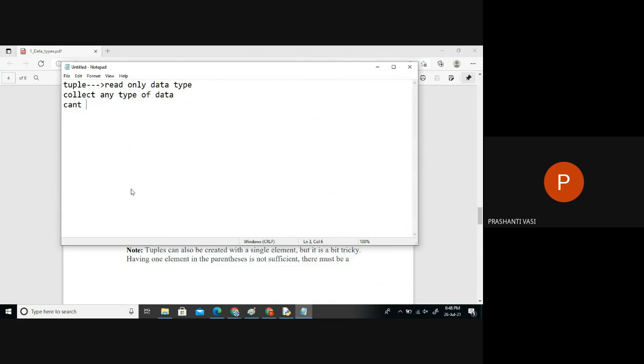We can't edit the data, or simply, we can't manipulate the data. So that means manipulations, which can be done by adding, removing or updating, that is changing some of the data, are all three not allowed in a tuple. So once you create a tuple object, that means once you create a tuple, the main thing is the tuple symbol is round brackets. So whenever you create,